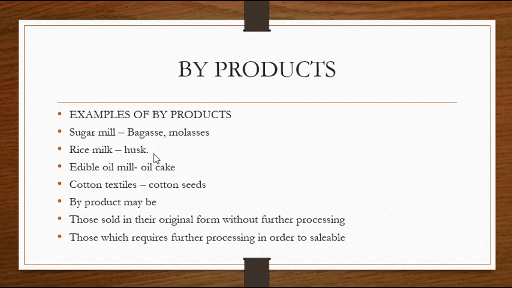It is not only used as a fuel for heating, it is also used in producing other byproducts, like paper, which can be manufactured from it. There are other byproducts as well which are manufactured from bagasse.